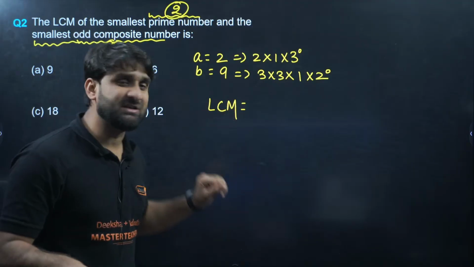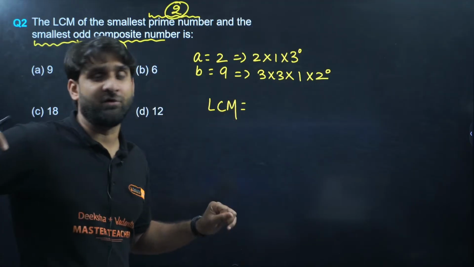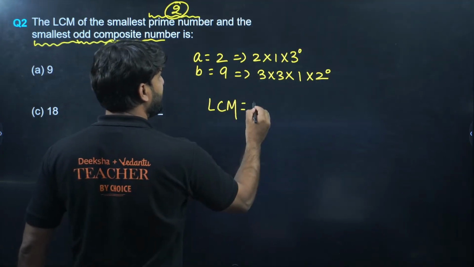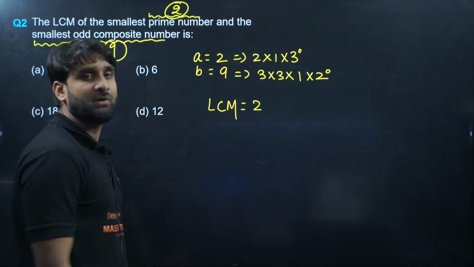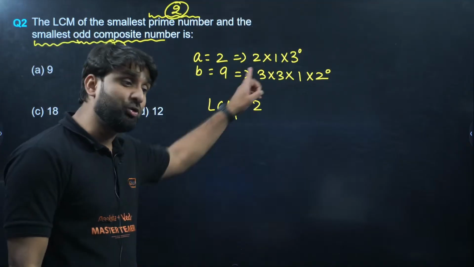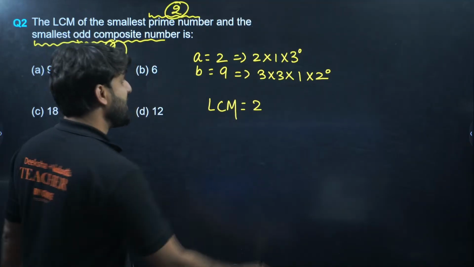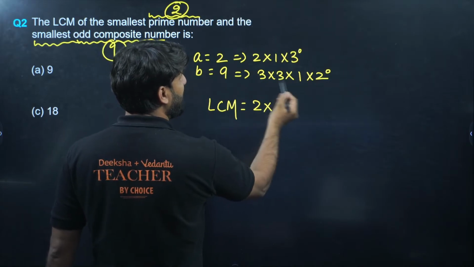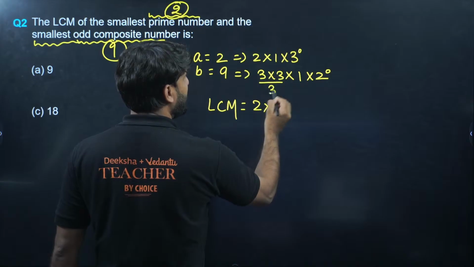Now to find the LCM, we take the highest power of the common factor. If we take 2 to the power 1 and 2 to the power 0, which will be taken? 2 to the power 1, because it is the highest. Now 3 to the power 0 and 3 to the power 2, which is 3 squared.